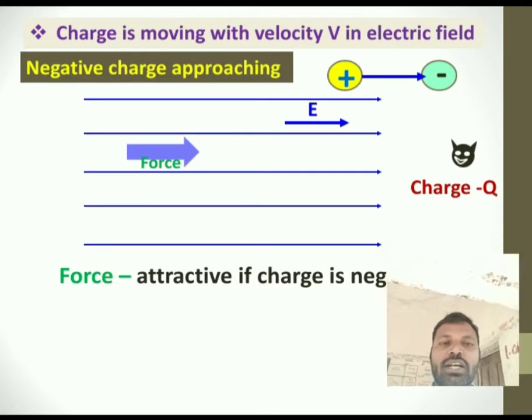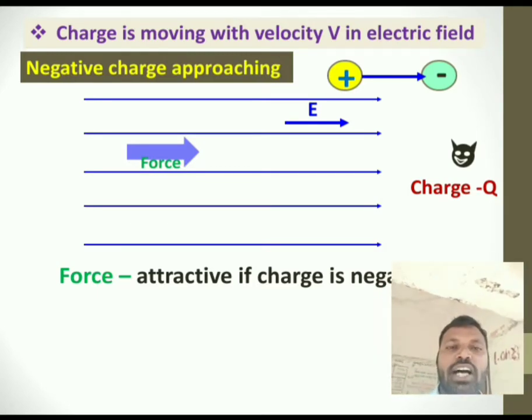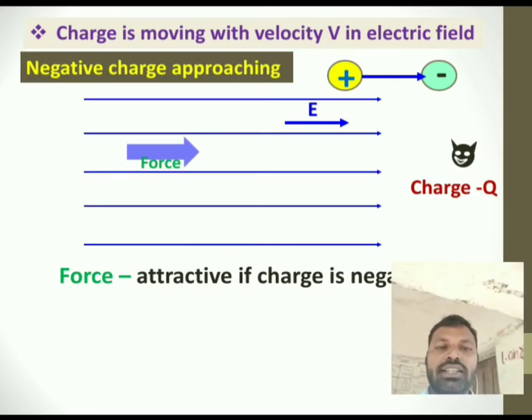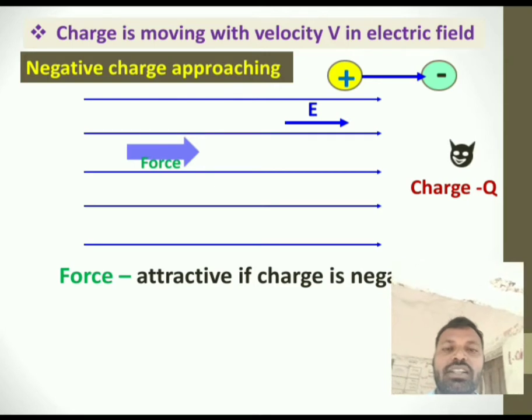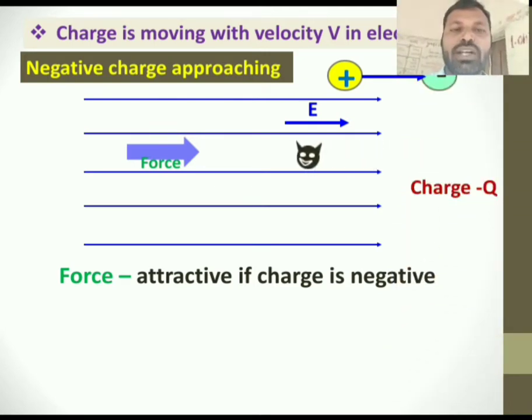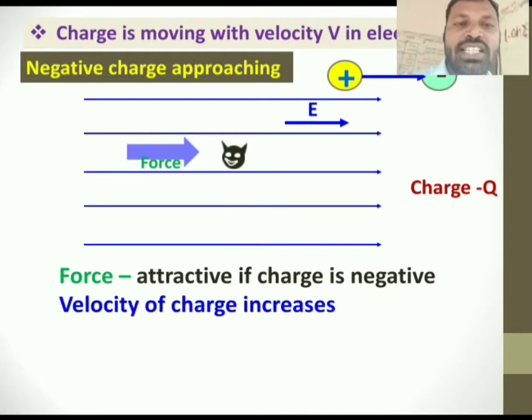Second case, now see, a negative charge is approaching the electric field. See, my electric field direction is from left to right. Now, a negative charge is approaching from right to left. Because of the negative charge, the force acting in the electric field is positive. Now, when a positive force is applied on the charge, its velocity increases.